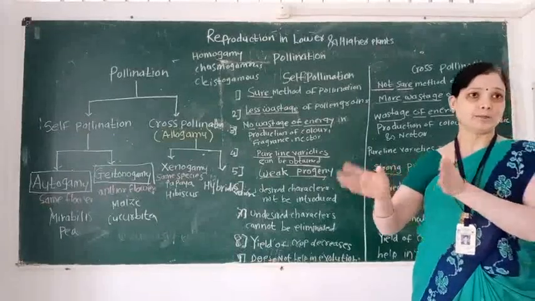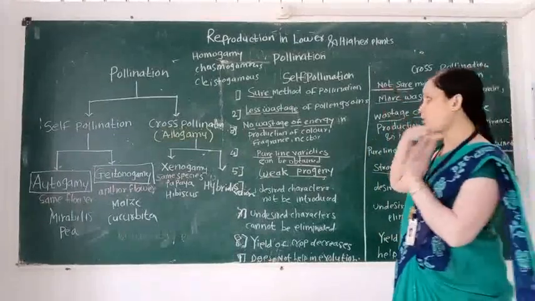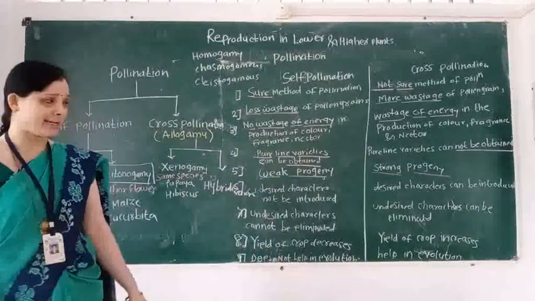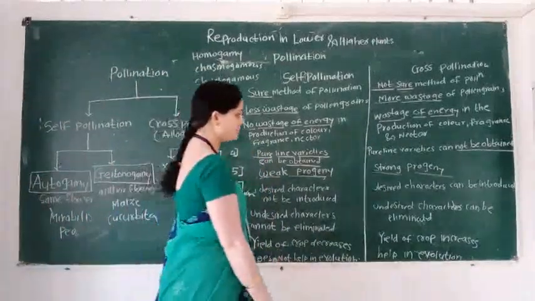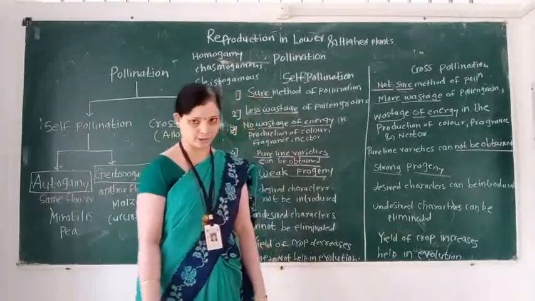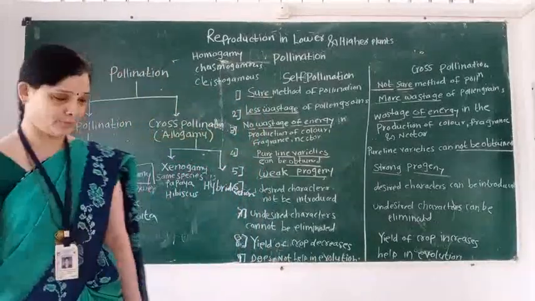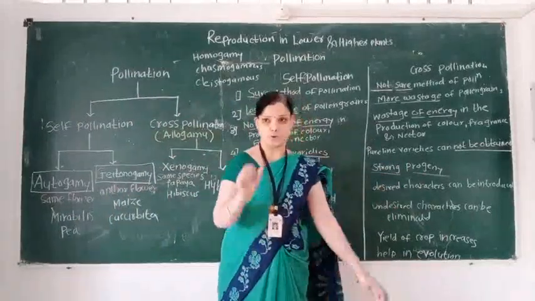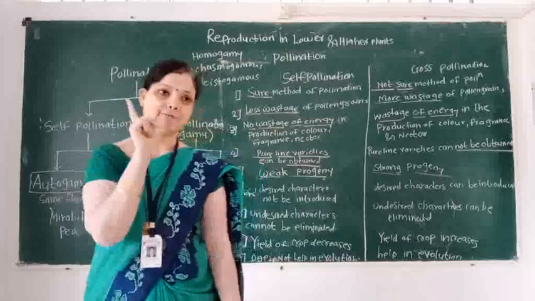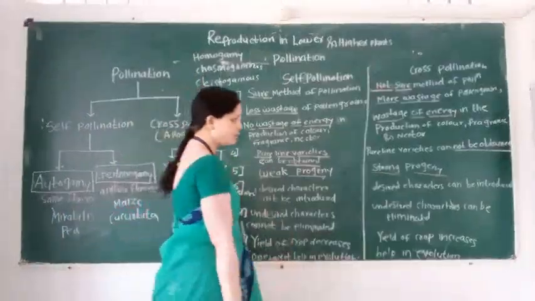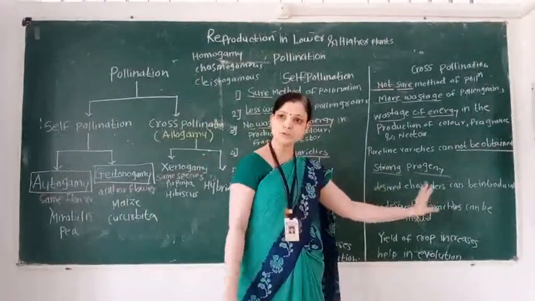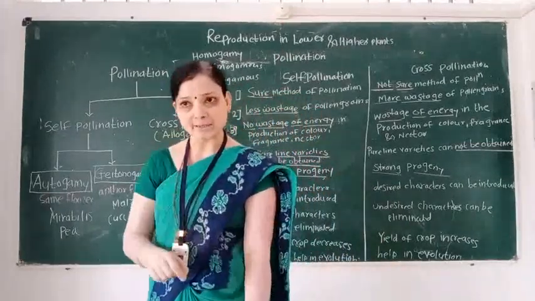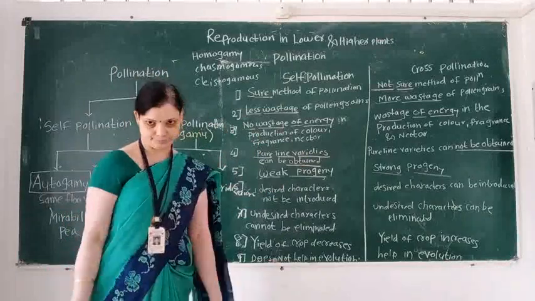Then the same in cross-pollination. We learn the advantages and disadvantages of cross-pollination. First advantage in cross-pollination: progenies are strong. The first advantage of cross-pollination is the formation of strong progenies. Second, desirable characters can be introduced.